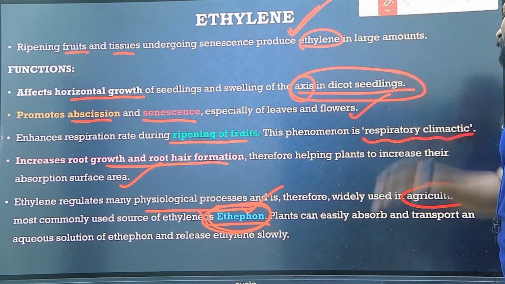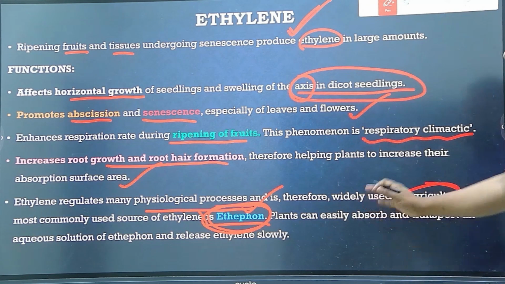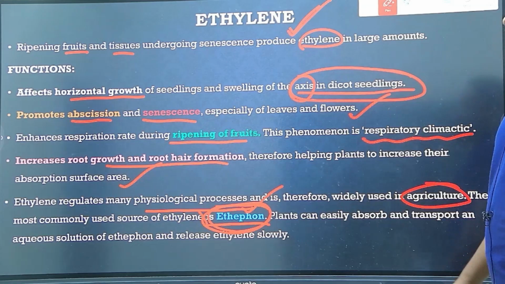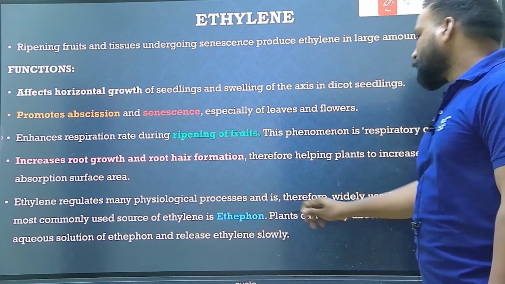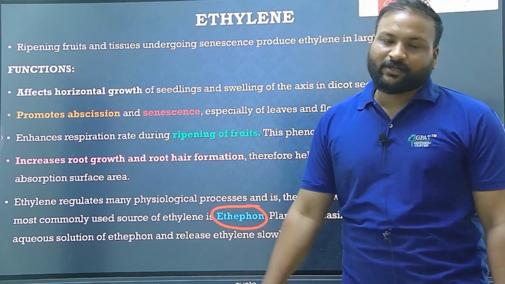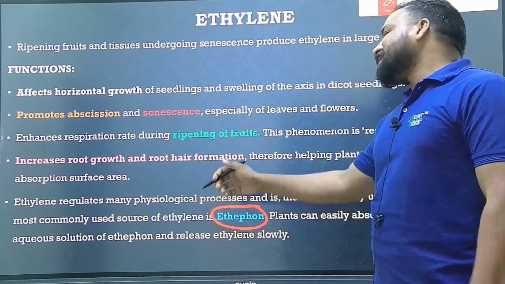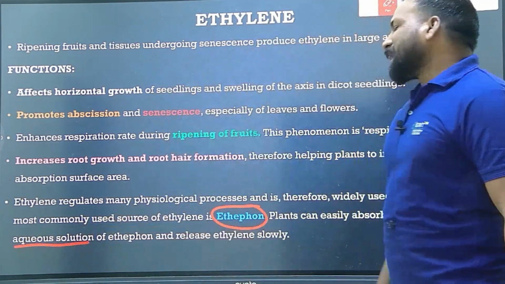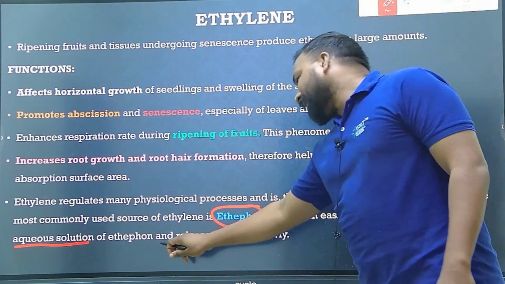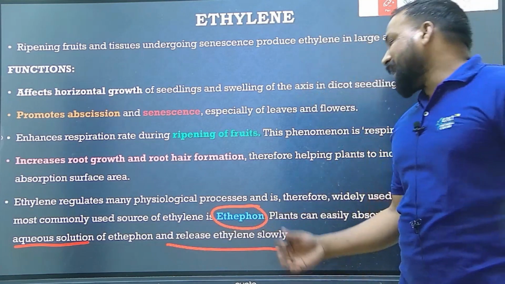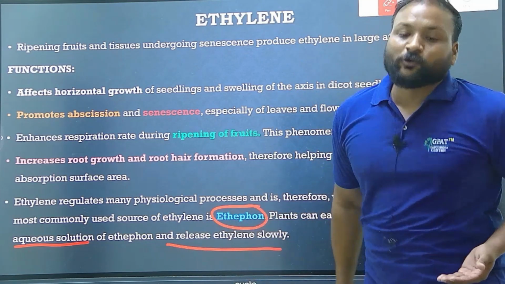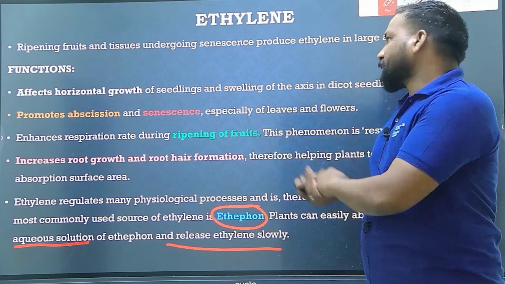Ethofone is an ethylene plant growth inhibitor, and the plants can easily absorb and transport an aqueous solution of ethylene. This is available in powder form, and they mix it with water and spray it. The aqueous solution of ethofone is easily absorbed and releases the ethylene slowly. Clear? That's it about ethylene.